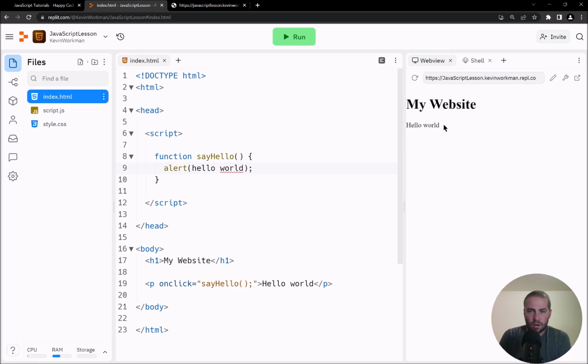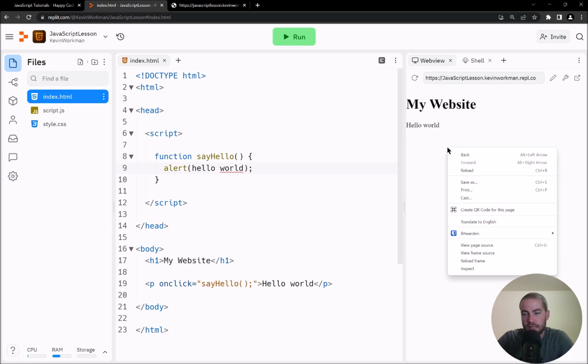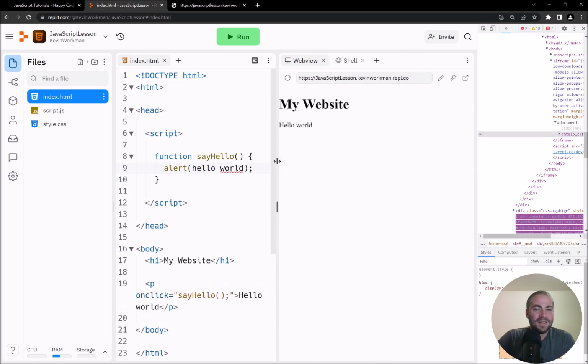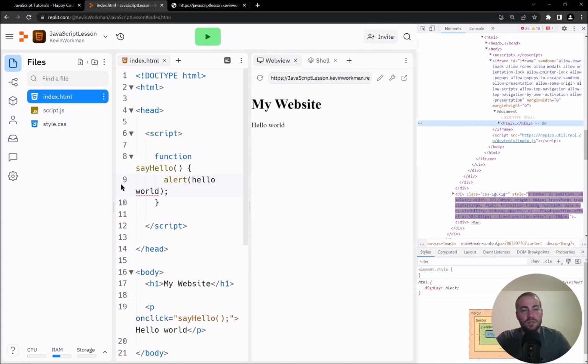But since you are a web developer now, you actually do care about the error messages that your browser is encountering. So to get access to those, the way I do it is if you right click basically anywhere in your browser and then click this inspect button, that will open up another tab, which is your browser's developer tools.